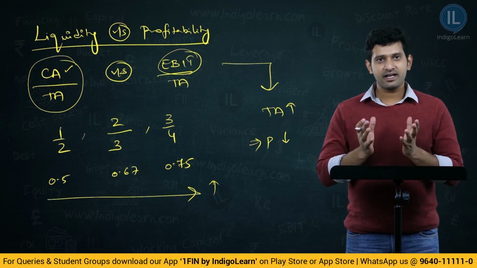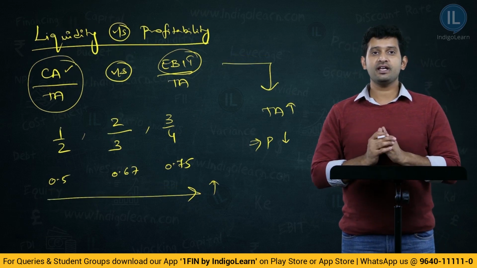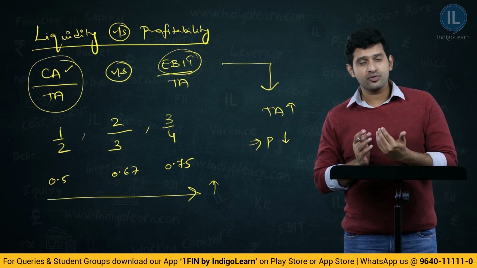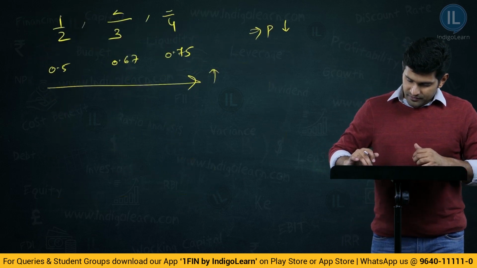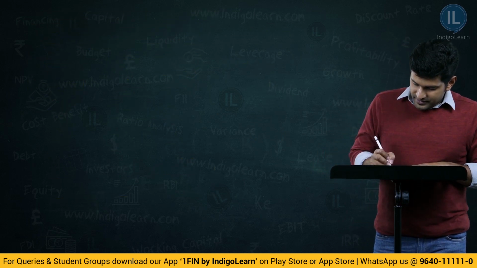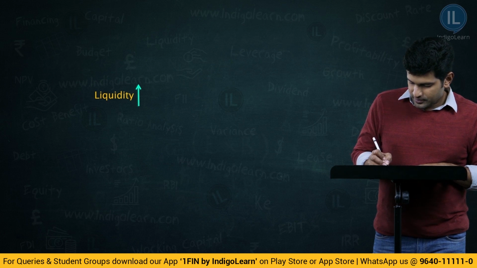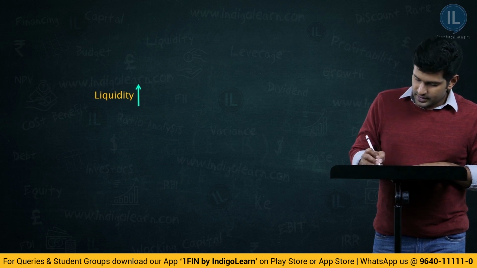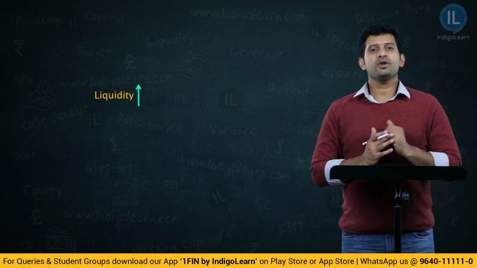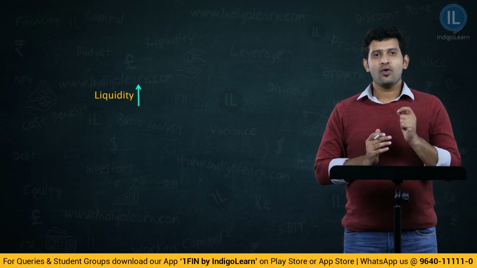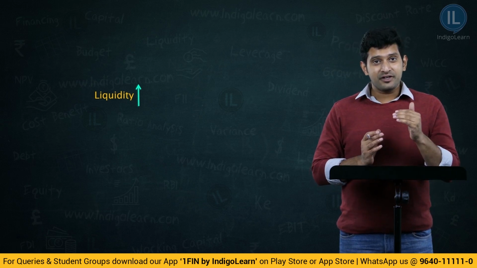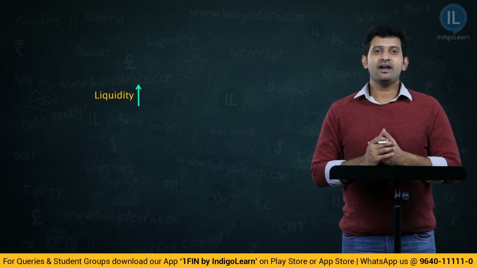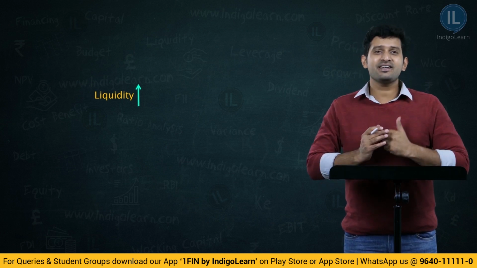Having seen the mathematical relationship between liquidity and profitability, let us infer a conceptual point out of this conclusion. That is, if we say liquidity increases, now, when liquidity increases, what happens? We said profitability decreases, but before that, if the firm is more liquid, can we say it is less risky?